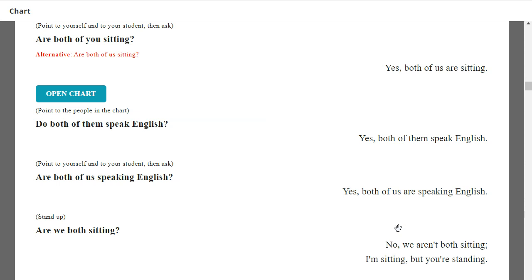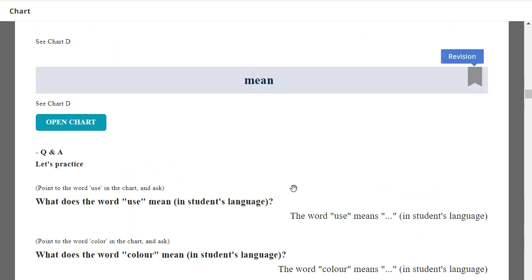Are we both sitting? No, we aren't both sitting. One more. No, we aren't both sitting. I'm sitting, but you're standing. Very good.